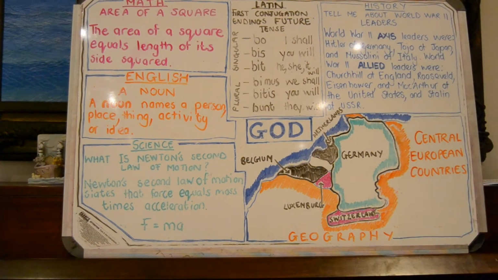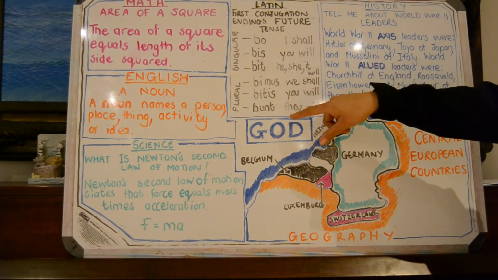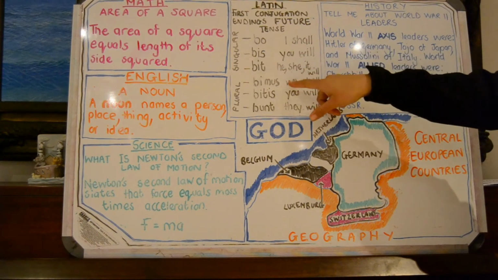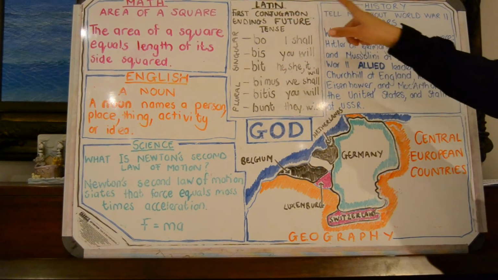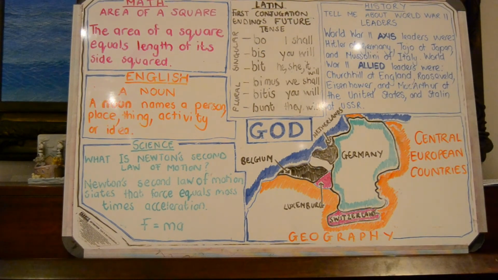And I'm going to sing the song that's on the app. If you don't have the app, it's quite easy and easy to remember. So it's bo bis bit, bimus bitus bunt. Bo bis bit, bimus bitus bunt. First conjugation, endings, future tense. Right, and that is the Latin for this week.